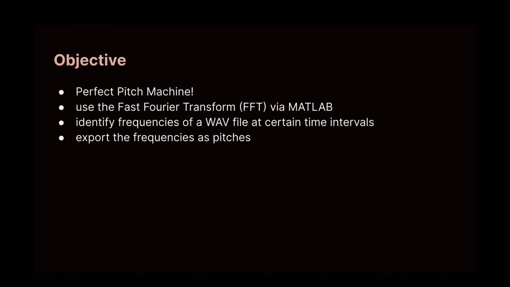In other words, the goal is to effectively create a machine that can spit out pitches it quote-unquote hears at any given period of time, like a person with perfect pitch. This can be accomplished with a MATLAB implementation of the FFT. Due to the convenience that MATLAB can provide with us for WAV files, we will import such files and identify frequencies within certain time intervals. Lastly, we will export the obtained frequencies as pitches on the A to G scale.